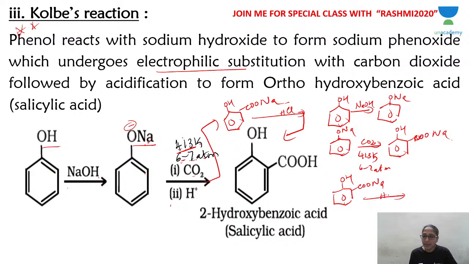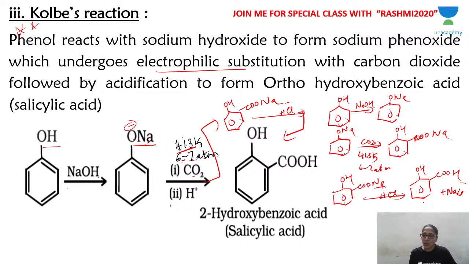On treatment with acid, on acid hydrolysis, you get salicylic acid, OH COOH, plus of course NaCl. So Na and Cl, H will substitute. You get salicylic acid.